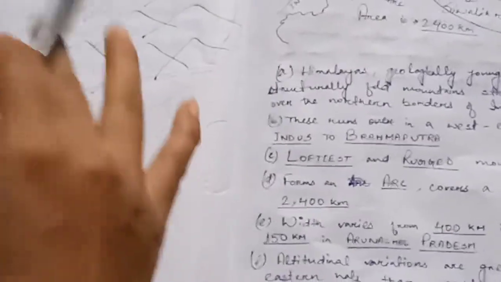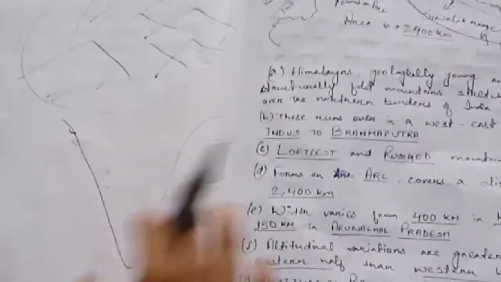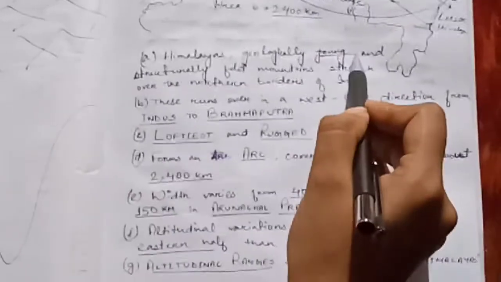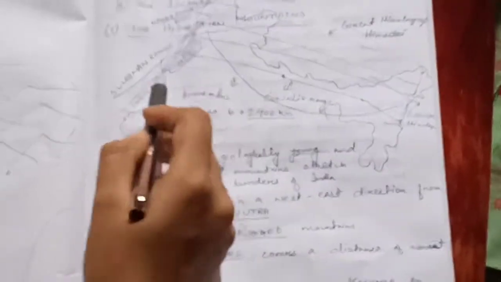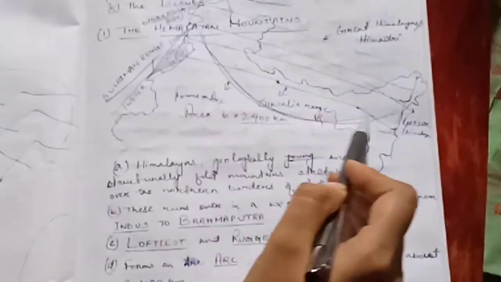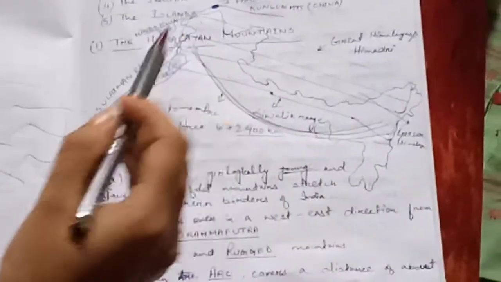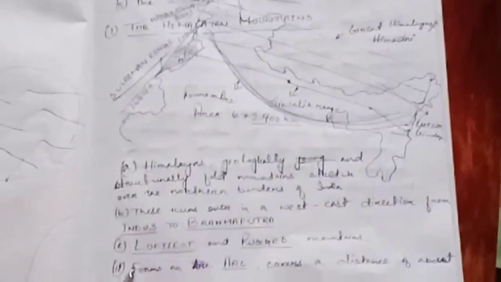It has taken many years to form and take today's shape. So this is the first point, and it is stretching from the west till the east and forming an arc. This is the shape of the arc as it stretches from here to there.